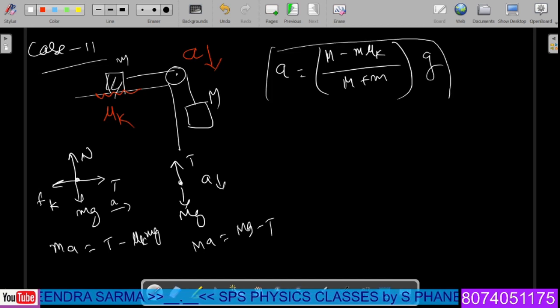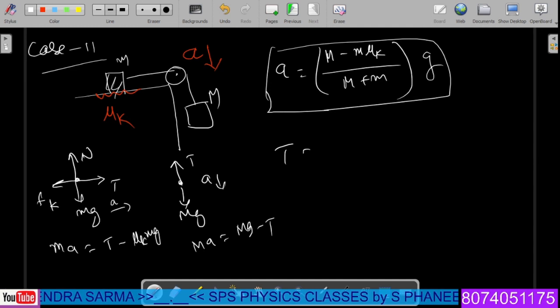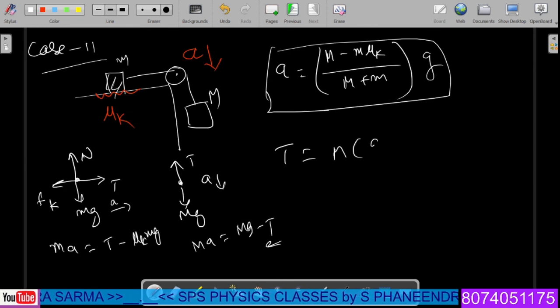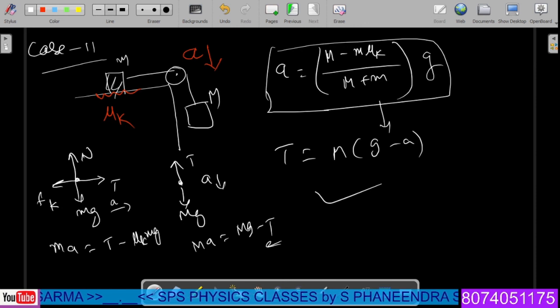And further, I want to find the tension in the cable. Tension T is equal to, upon rearranging, M common, M(g minus a). Substitute the value of a here, and then find the value of tension in the given problem.